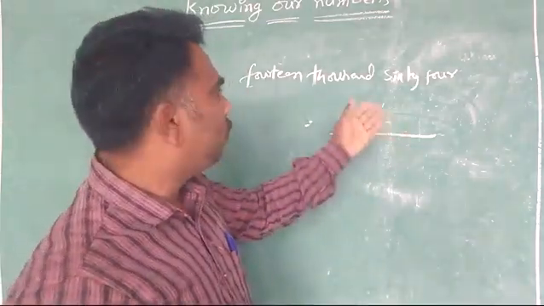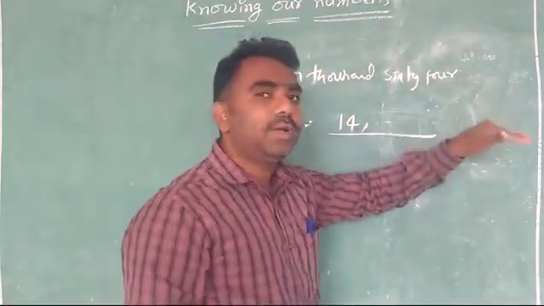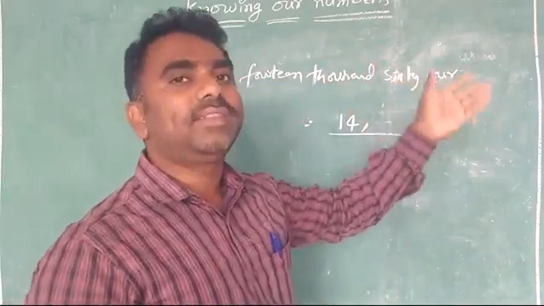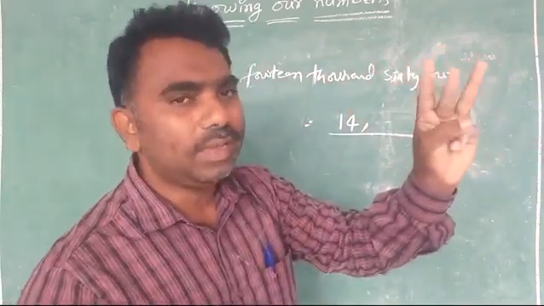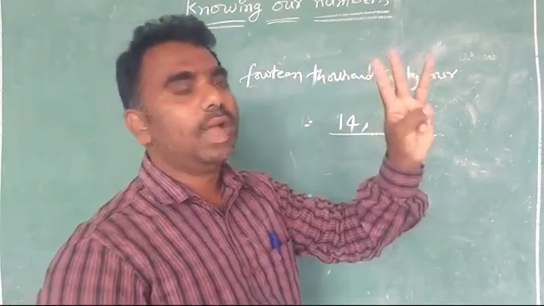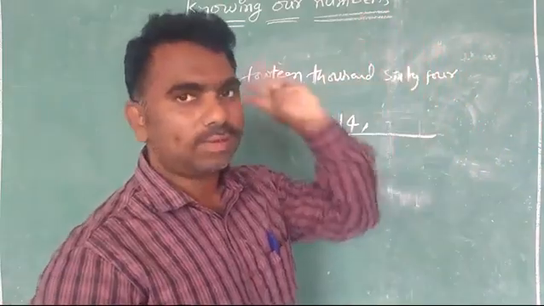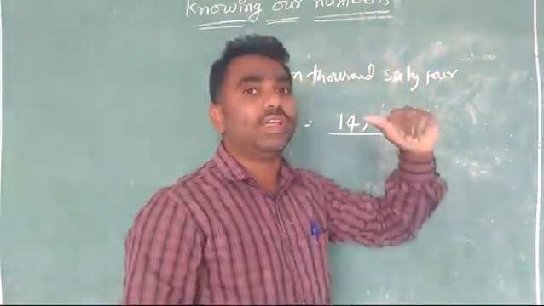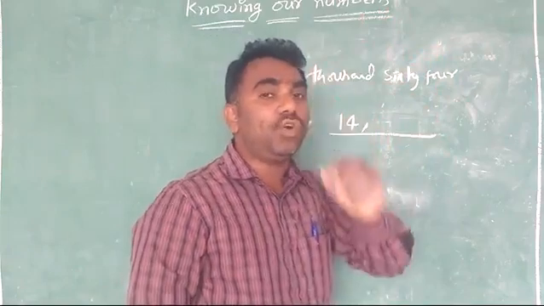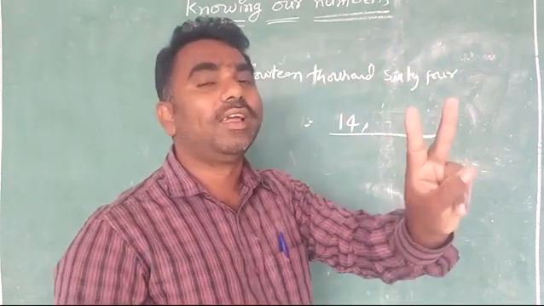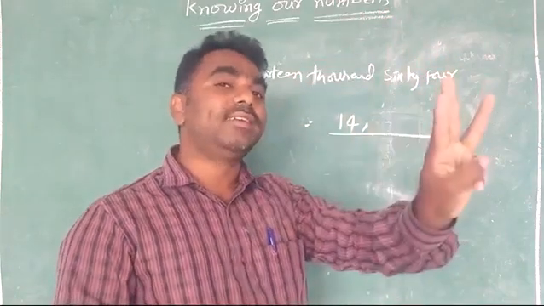14,000. Next, what do you write after the comma? Hundreds, tens, ones. Because how many digits should come here? 3 digits should come: hundreds, tens, ones. But here it is 64 only. You know that if you write 64, these are 2 digits only. Then how do you write the 3 digits?